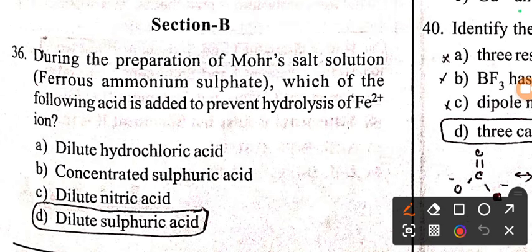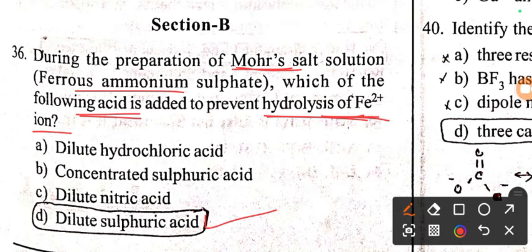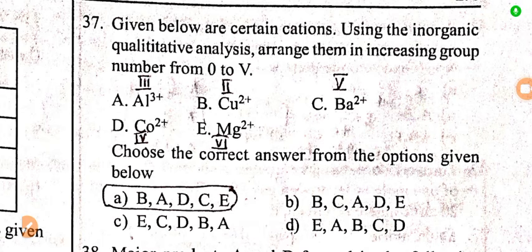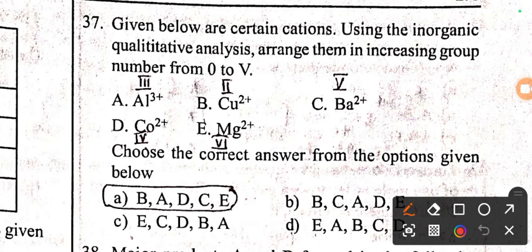Let us move to another important question from practical chemistry. During the preparation of Mohr's salt, that is ferrous ammonium sulfate, which of the following acids is added to prevent the hydrolysis of Fe2+ ion? To prevent the hydrolysis of Fe2+ ion during the titration, we have used dilute sulfuric acid. So the answer is dilute sulfuric acid.